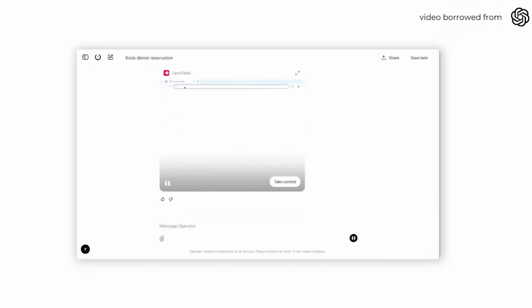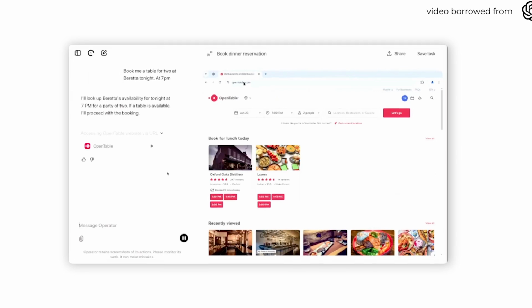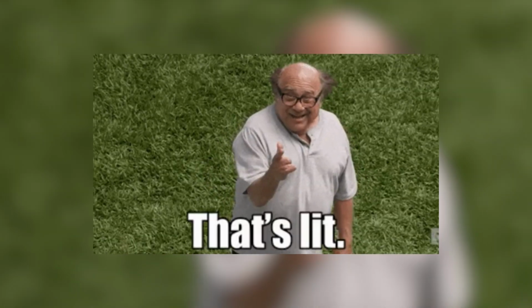So we can see in the demo that what Operator does is that it opens this browser, and then without anyone touching the computer, the agent will be operating the browser. It will perform some actions, it will click, it will move around the screen, push the buttons, scroll down, basically take any normal action a human would do if it was to perform that task of booking a table at that restaurant at 7 p.m. via that specific app, OpenTable. So it's pretty cool that you can see all of the different actions that Operator is taking. And yeah, that's where we are.